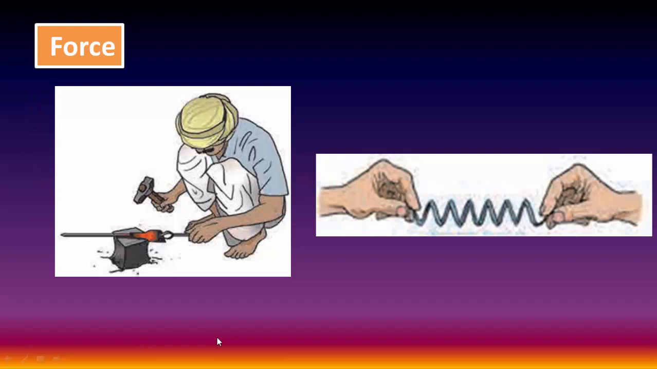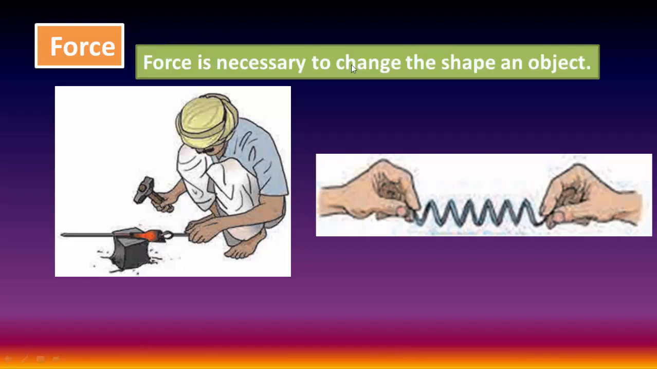Look at these other pictures. Here, to change the shape of a spring, hold the two ends of the spring and pull them apart. To change the shape of this iron, a blacksmith hammers a red hot piece of iron. Force is necessary to change the shape of an object.